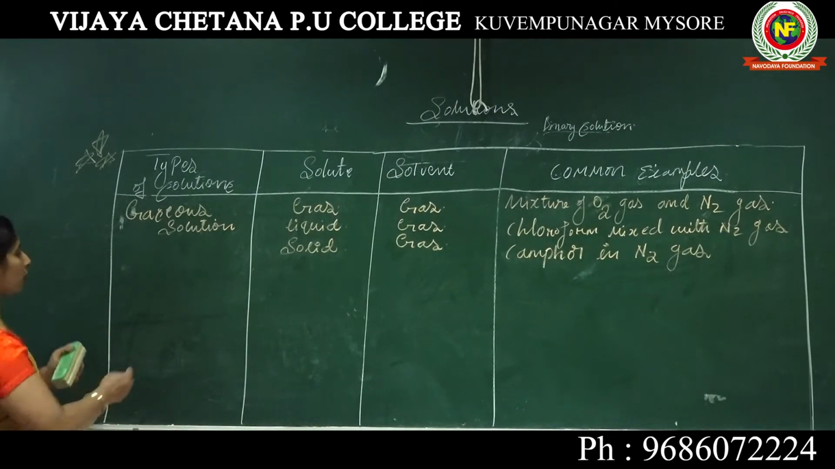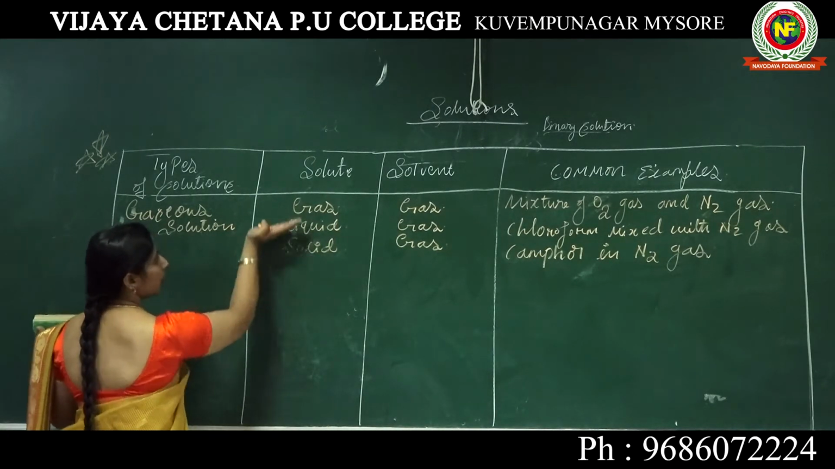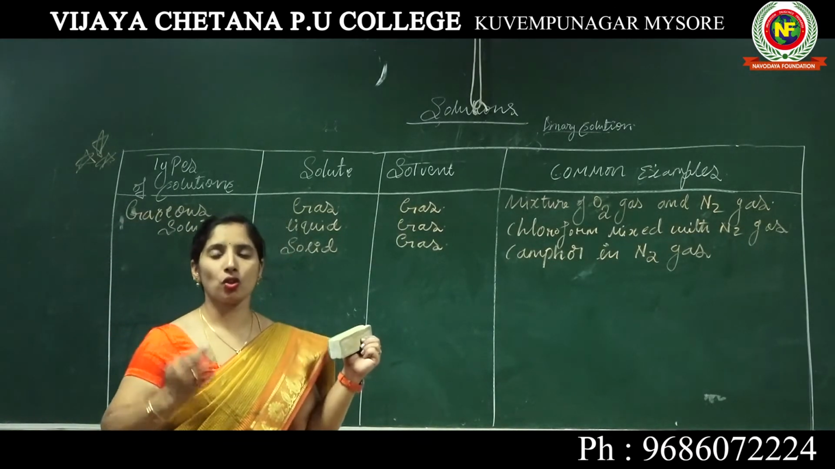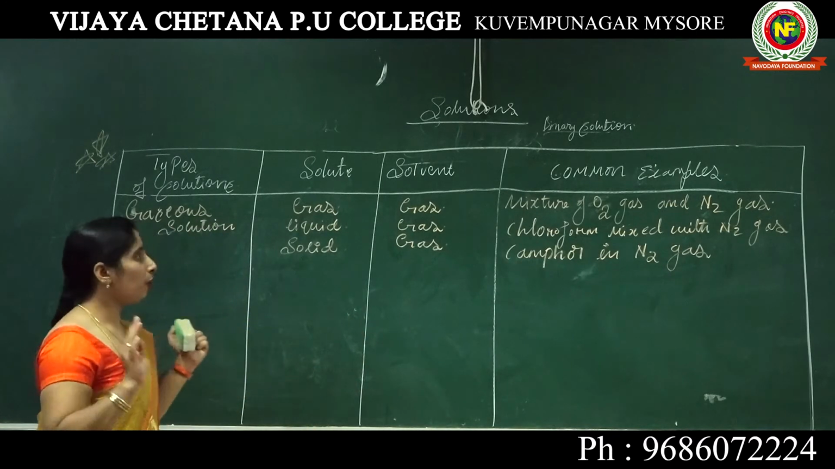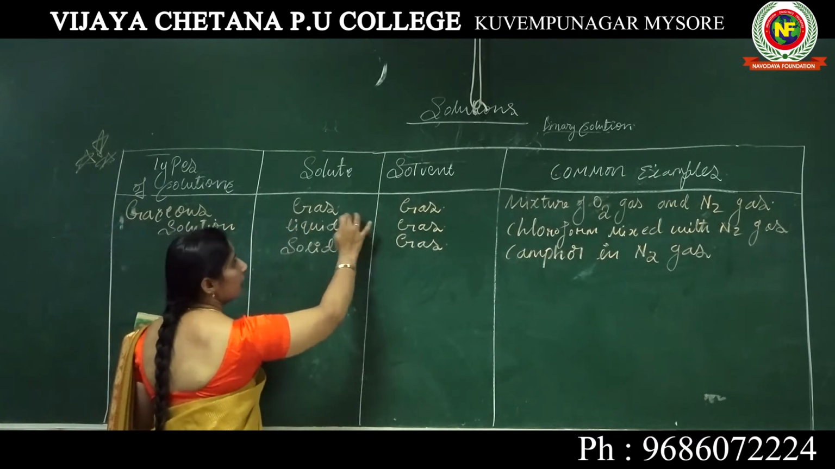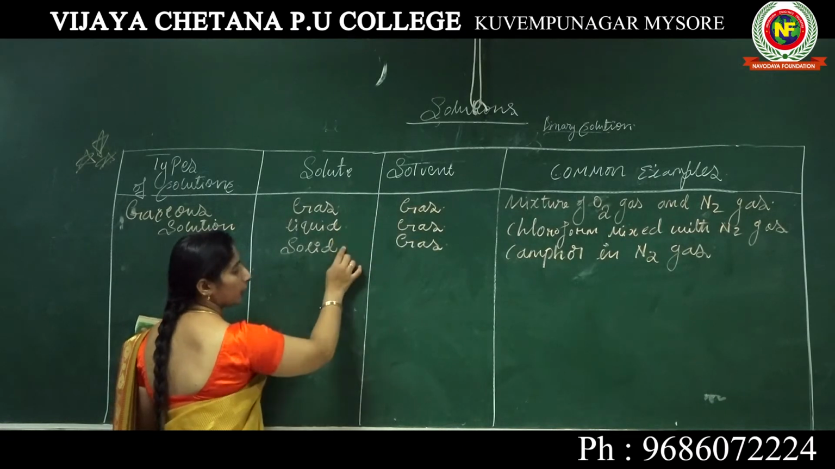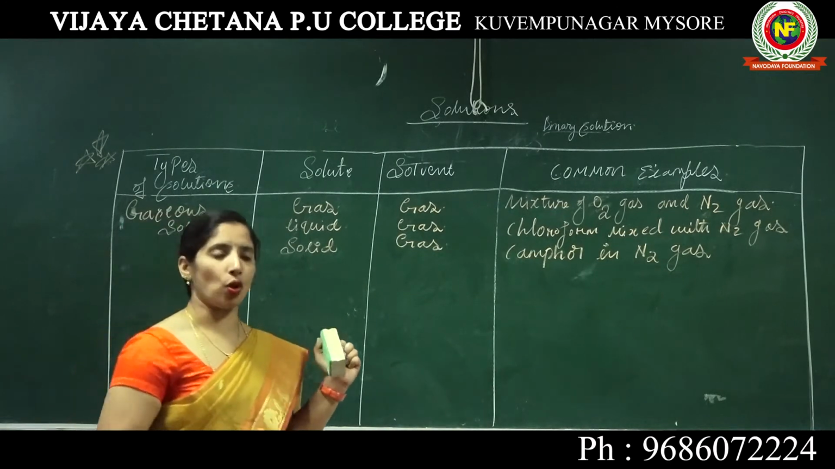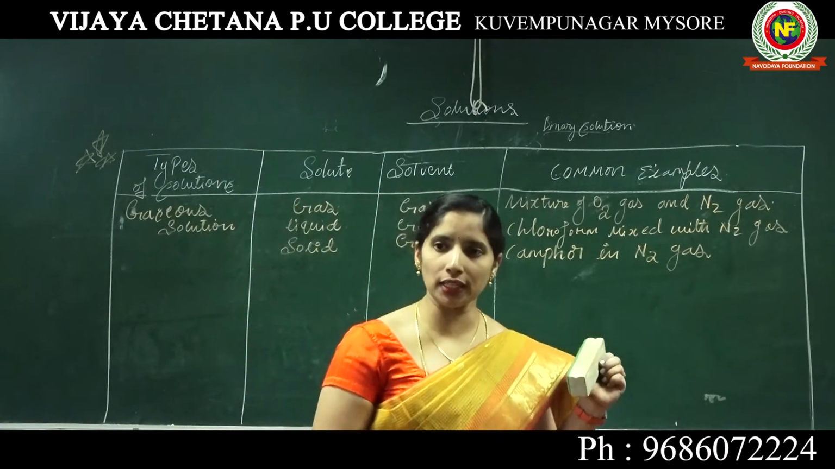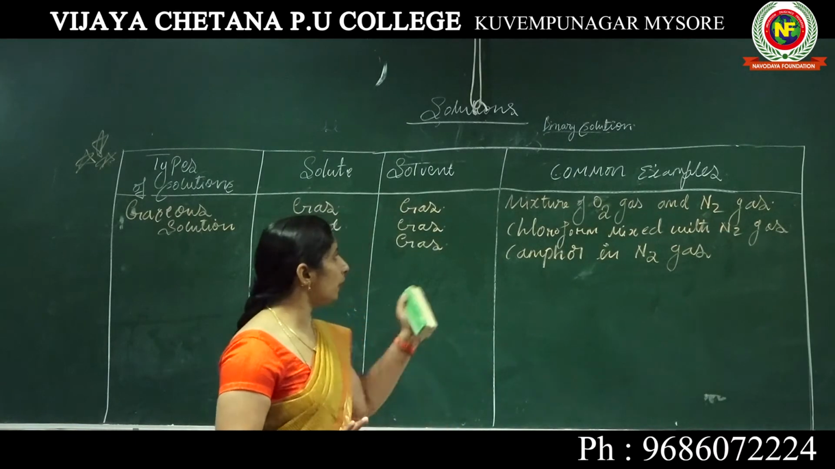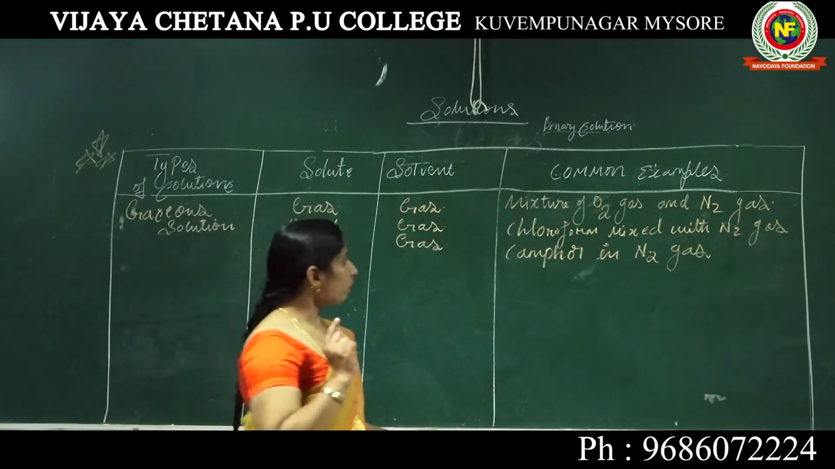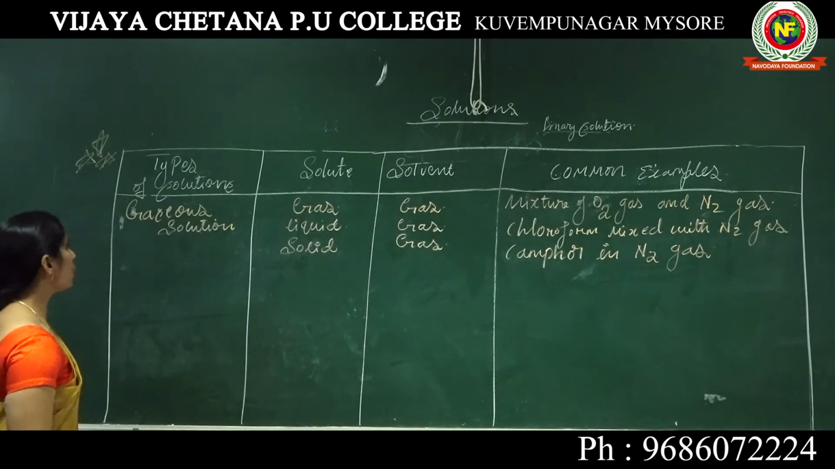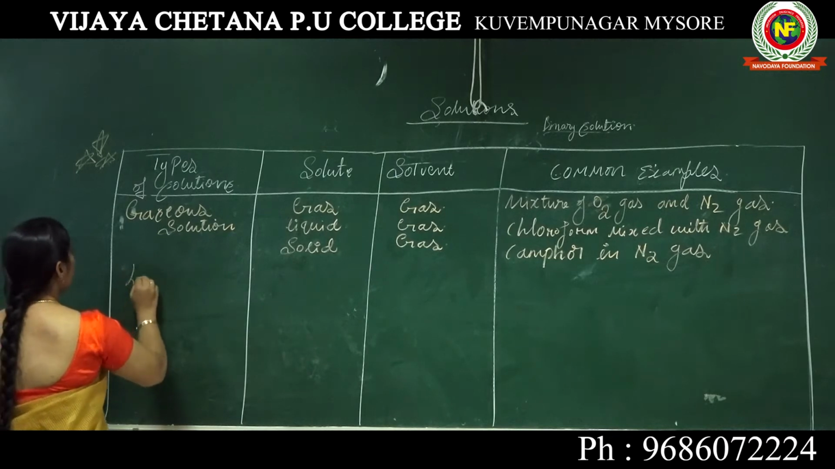Got it? So these are the three types of solutions. Please listen once again: the three types under the gaseous solution are gas in gas, liquid in gas, and solid in gas, each with a common example. Please give one example for each type of solution. Got it? Next we enter the liquid solutions.